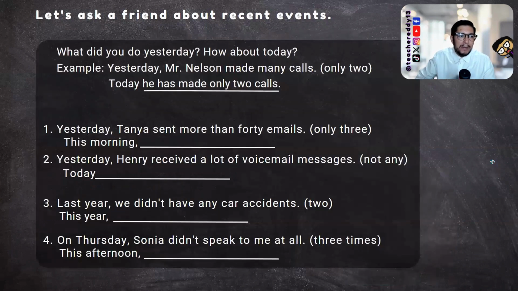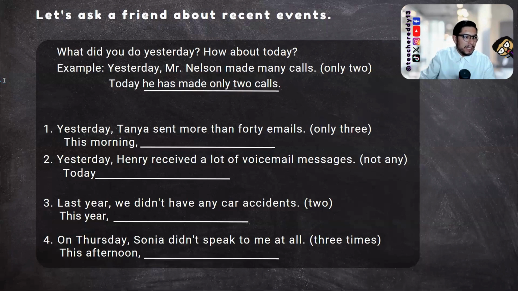Now, check. Here I have some information about the past and recent events. For example, what did you do yesterday? And how about today? Let's compare distant and recent events. For example, yesterday, Mr. Nelson made many calls. And in parentheses, I have only 2. So today, he has made only 2 calls. We talk about a past event, yesterday, and then a recent event, today. Let's do something similar with the rest. Yesterday, Tanya sent more than 40 emails. And in parentheses, I have only 3. So let's complete the idea over here.